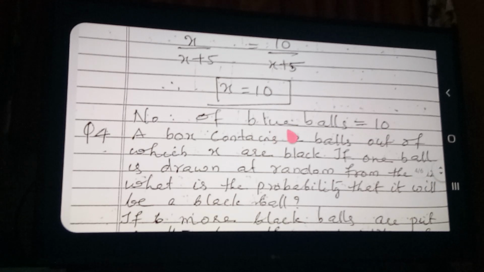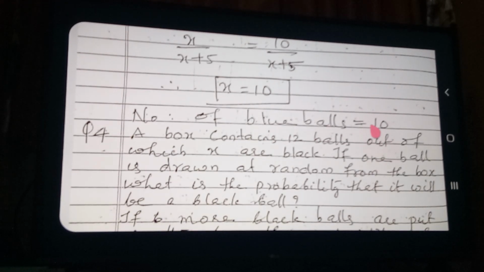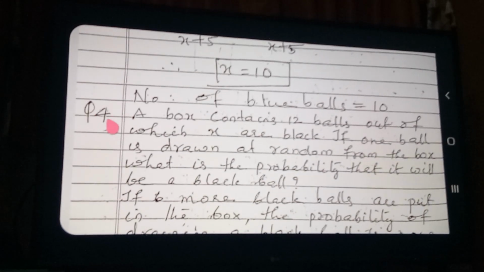Therefore, the number of blue balls is equal to 10. Okay, number of blue balls is equal to 10. Next question, question number 4.